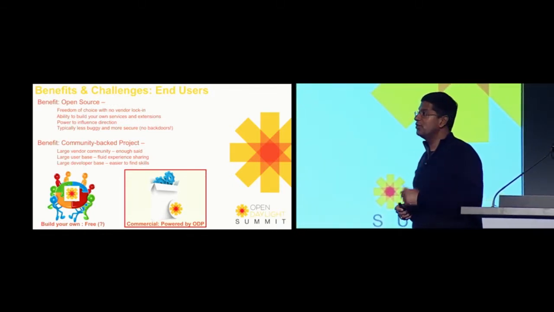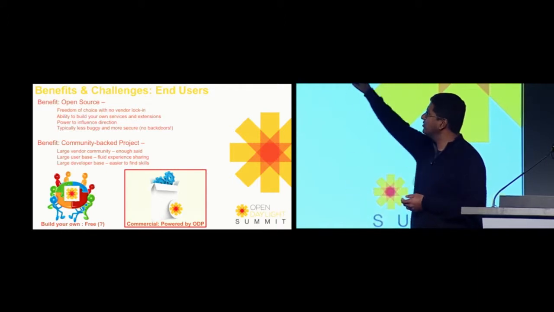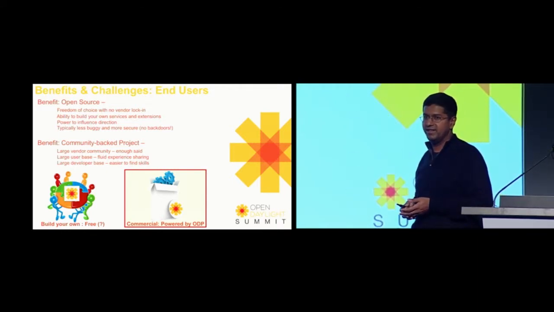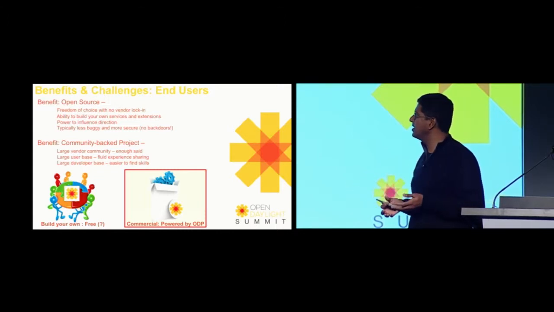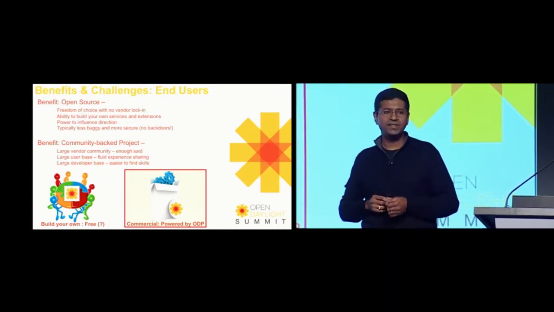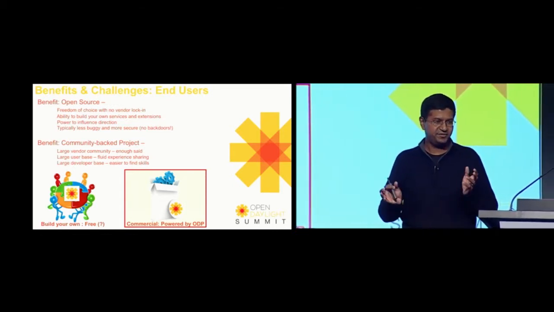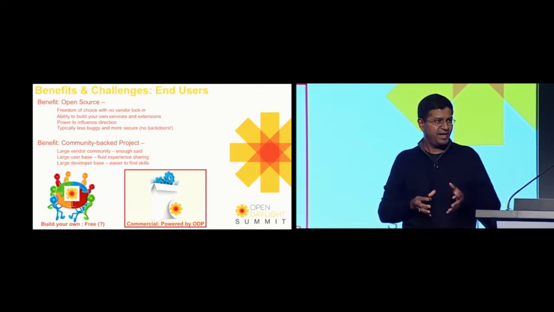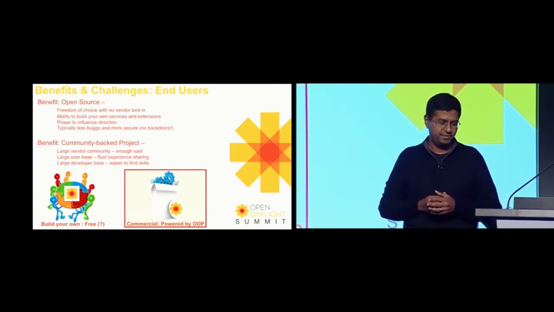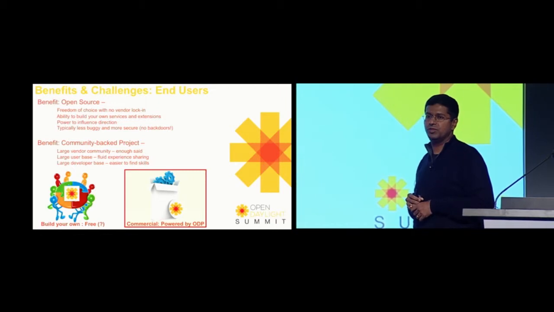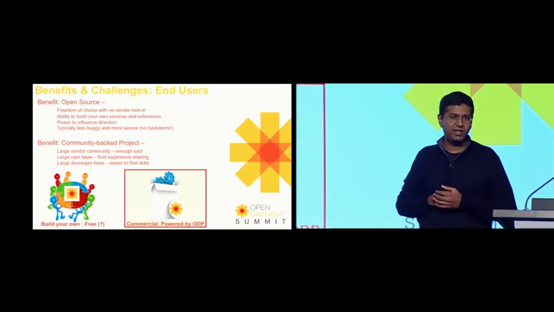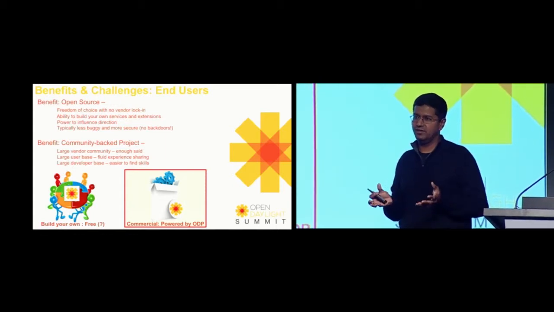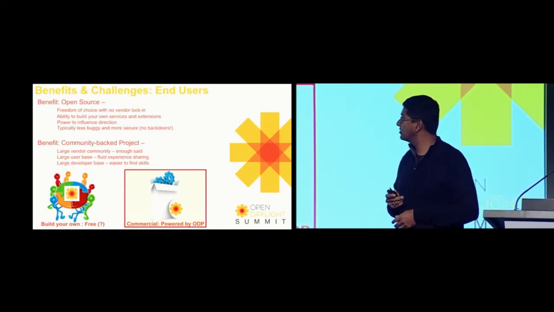The benefit of a community-backed project is even greater. So there's open source and there's open source. And Open Daylight, as Neela was pointing out, is a community-backed project. It's got a large community behind it, large vendor community. Why is that good for an end user? Because if there are lots of vendors supporting that community, there's competition, and that's good for the end user. There's a large user base, so you can share experiences, figure out what works, what doesn't work. There's a large developer base, so it's easy to find skills to deploy in your data center operations.